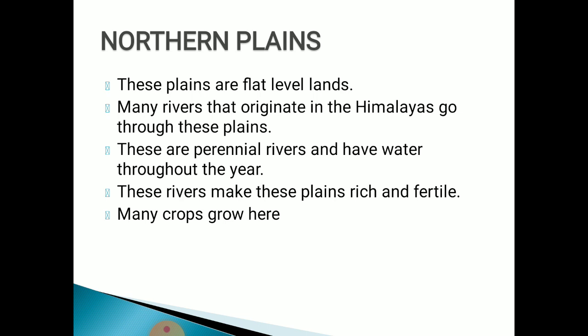Let's have some more information about northern plains. These plains are flat level lands, means they are even lands. Many rivers which originate from the Himalayas, like Ganga, Yamuna, Brahmaputra, flow through these northern plains. These are perennial rivers. Dear students, do you know what are perennial rivers? Perennial rivers are those rivers which have water throughout the year.